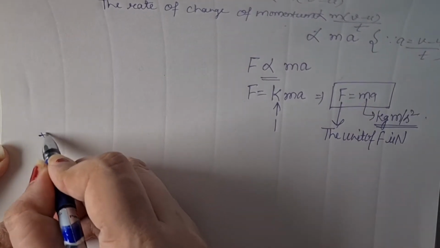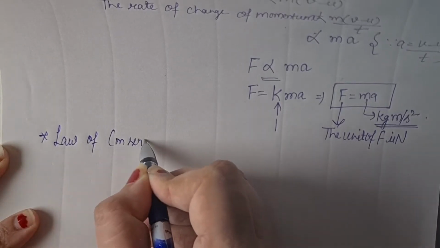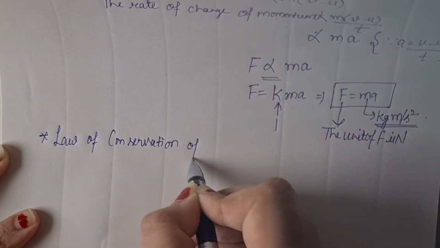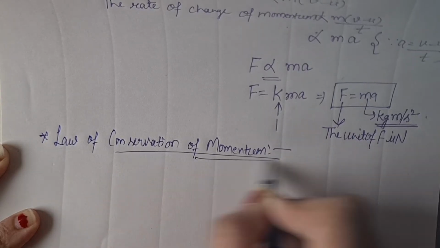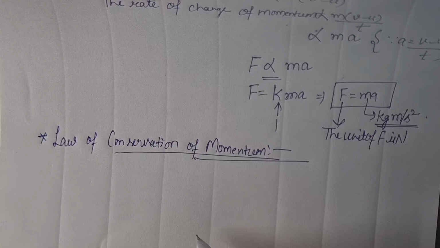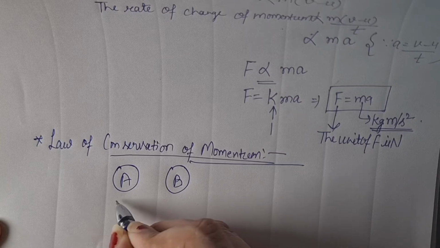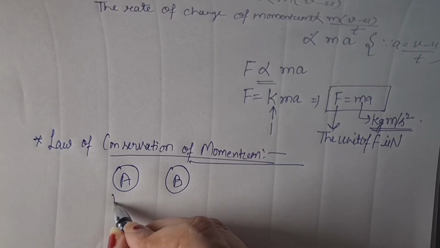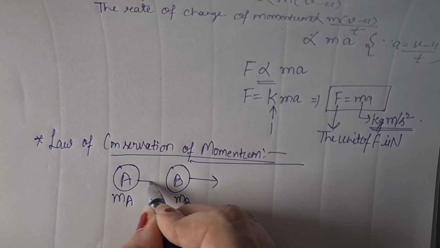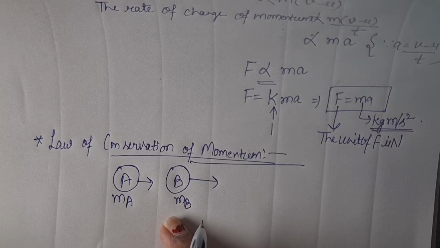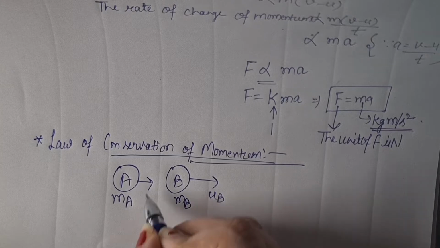Now the second term is law of conservation of momentum. So for law of conservation of momentum, there are two balls A and B. So the mass of A is ma and mass of B is mb. They are moving in the same direction, but here B has velocity UB, and A has UA.